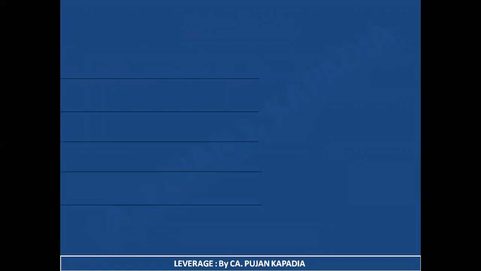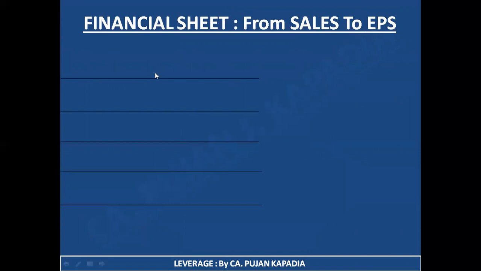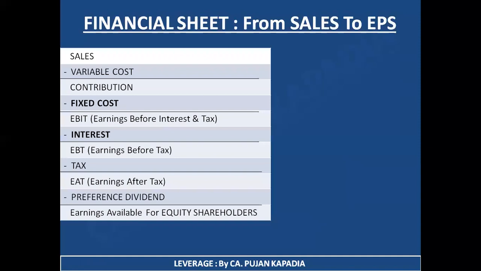In the second slide, we have seen a journey in the name of the financial sheet, that is, the journey from sales to EPS. What is sales? It is my first point of revenue, the point from where I receive revenue. What is EPS? It is the final stage, which is earnings per equity share. We need to remember this table reflected on your screen, in which I had explained each and every terminology. I hope you are clear with this part.